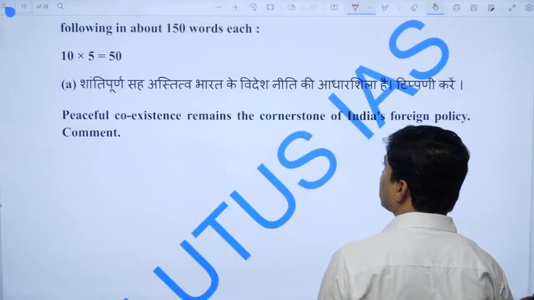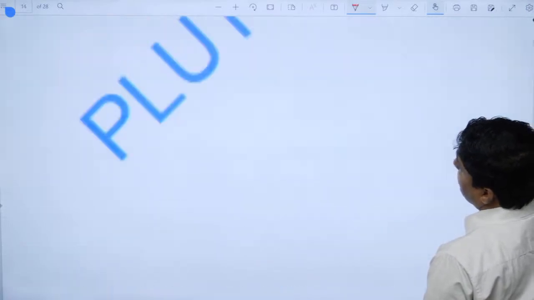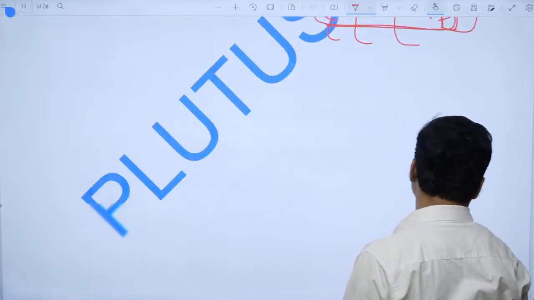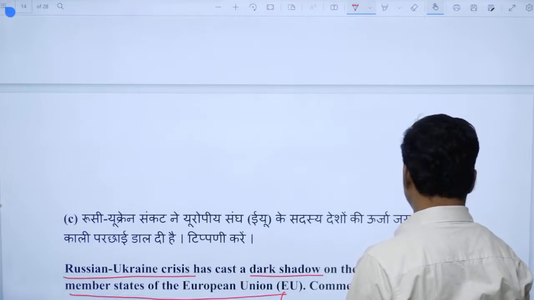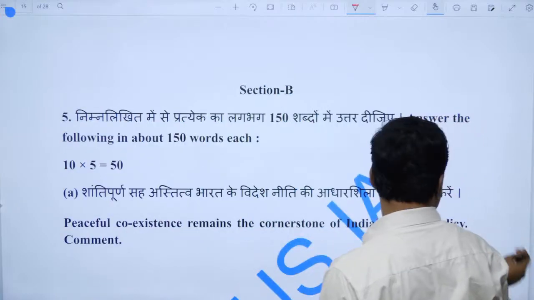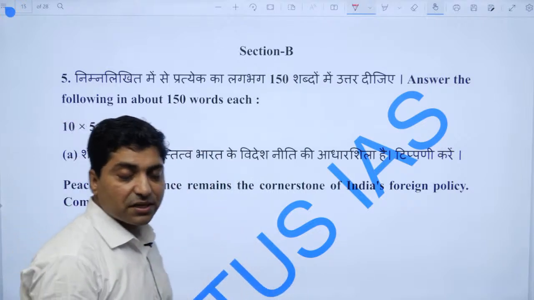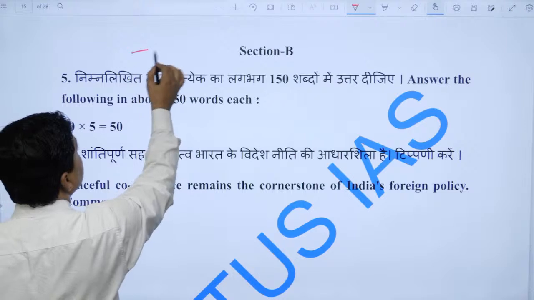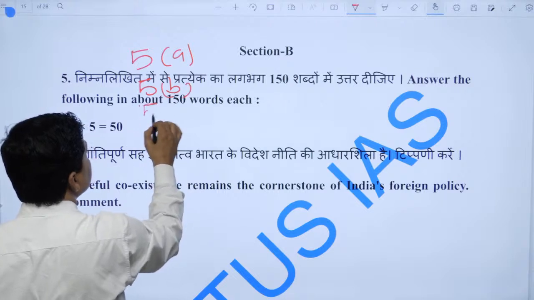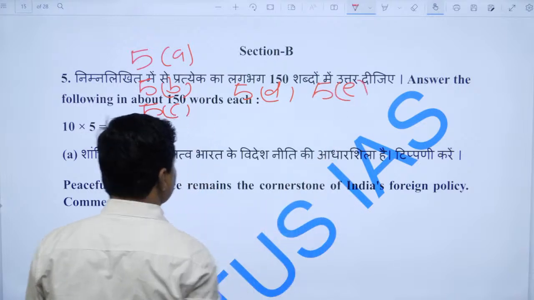Now let me talk about the next question. Oh, it's over. I think we have done section A. Now come to section B. Now look at section B. Here again, question number 5 has 5 sub-questions. So we have to face here 5A, 5B, 5C, 5D and 5E. Look at the question.